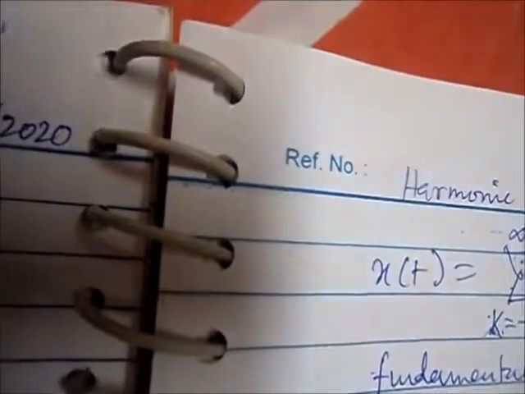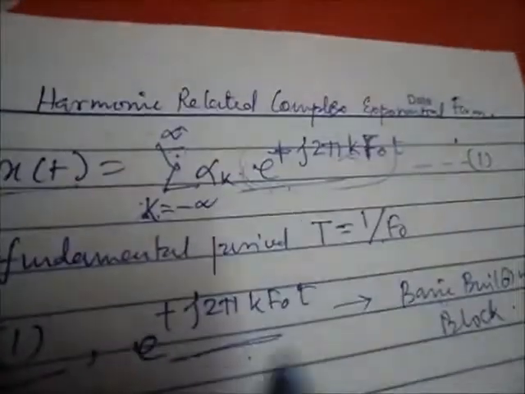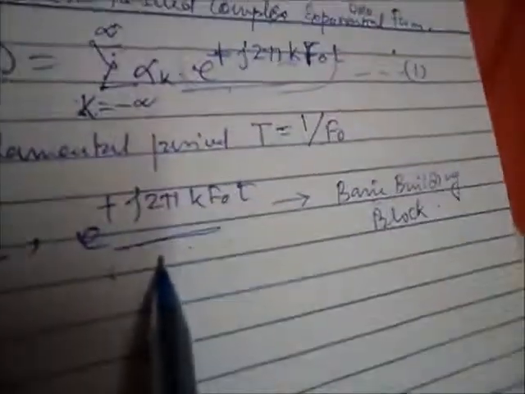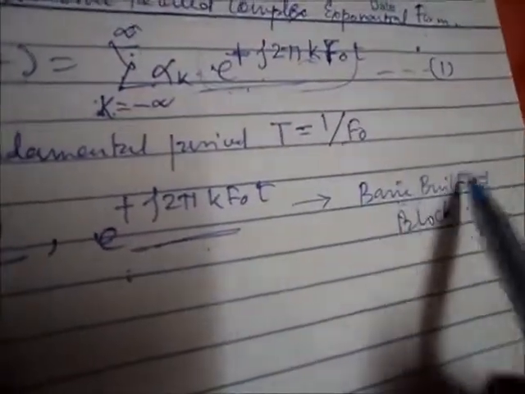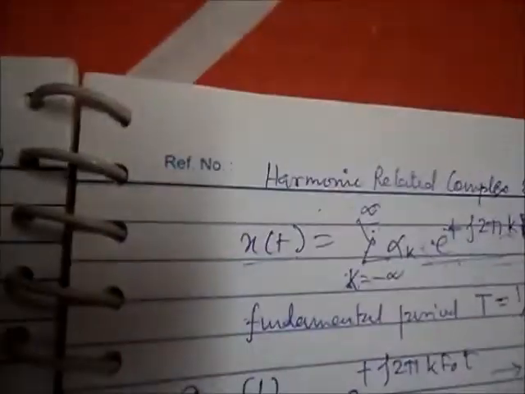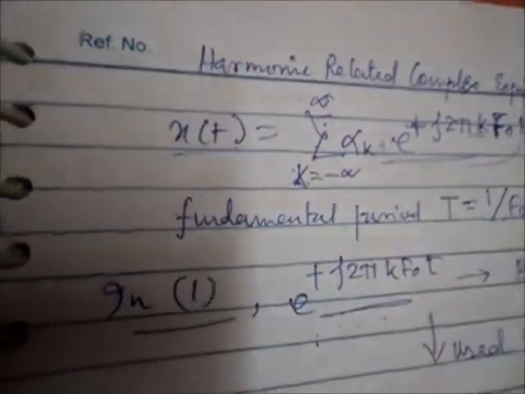So xt is a periodic signal here. This exponential term is a basic building block. Why is it used?